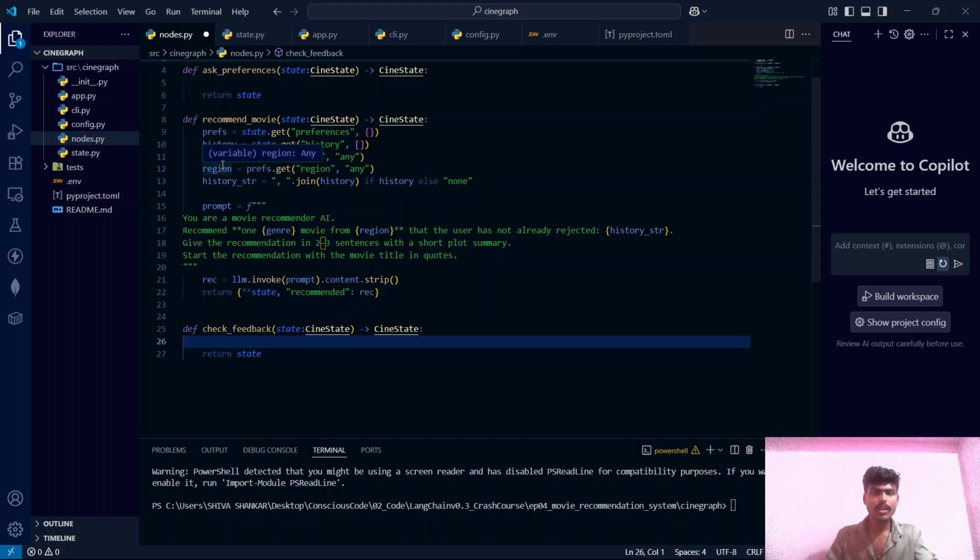Suppose it has recommended me the Interstellar movie. I said I have already watched it, recommend some other movie. It should not again repeat that Interstellar movie as my recommendation. So we will add that logic also inside this app.py.